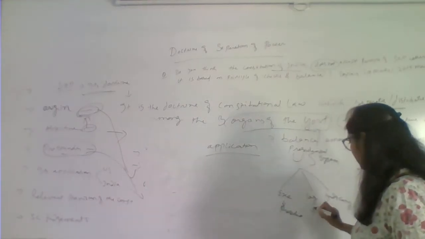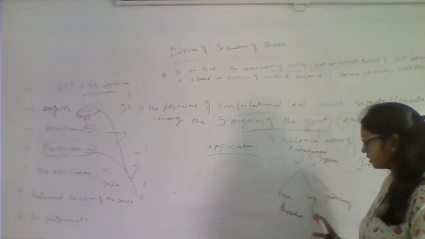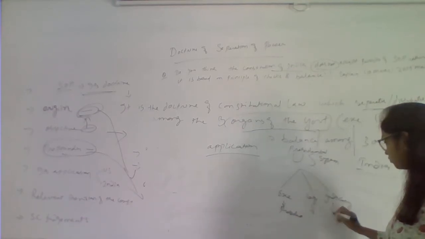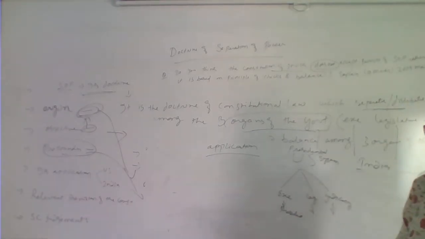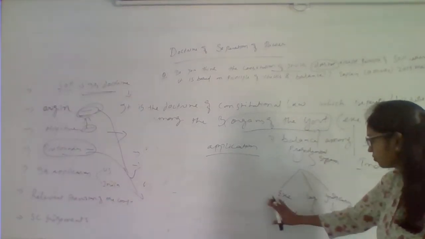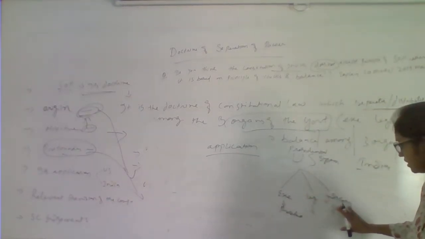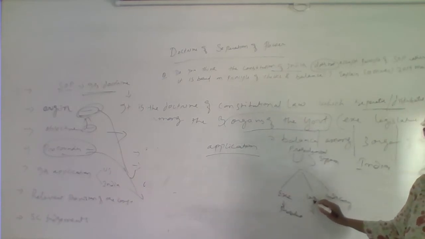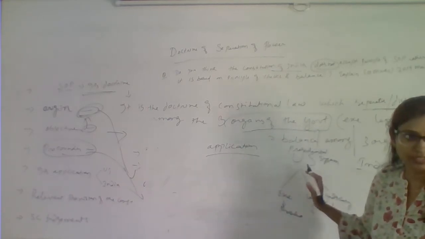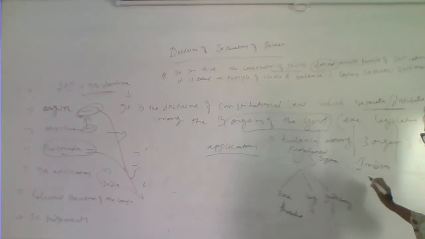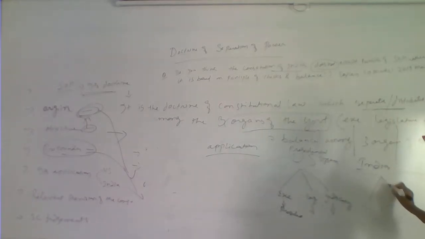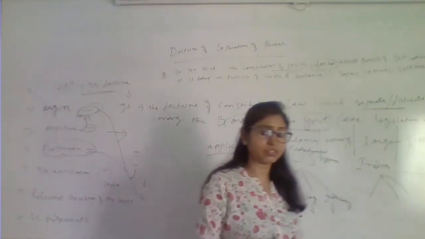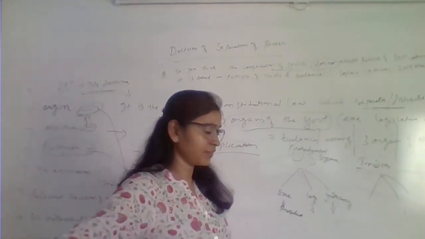Secondly, the legislature is the law-making body. It also functions in an independent manner. Thirdly, the judiciary, for settling disputes, is an independent judiciary. So each organ works in an independent manner. The executive is not part of the legislature, neither is the legislature a part of the executive, right? Now we'll come to India. The application of separation of power in India is a bit different from the US.